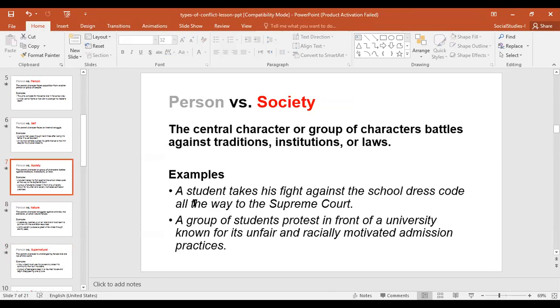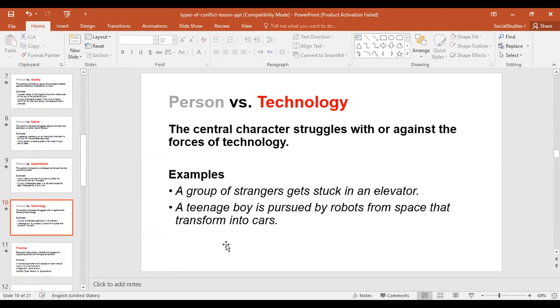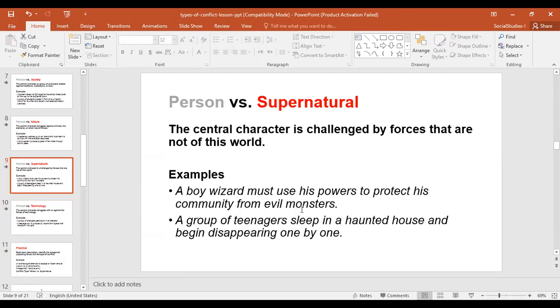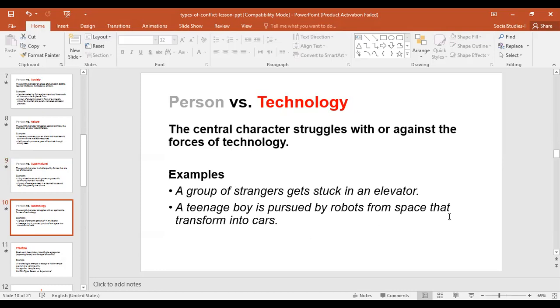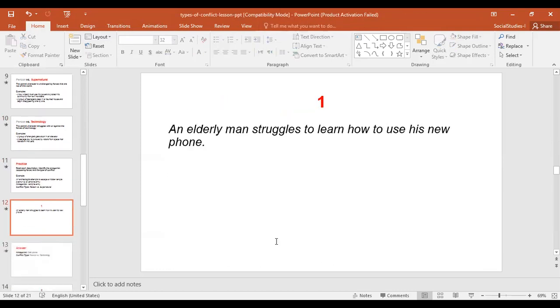All right, examples of lawsuits or racism or stuff like that. Things from nature, again, a ship, okay, a captain pursues a great white whale through stormy seas. This is again a part of nature. Okay, the supernatural: monsters, haunted houses, and so on. Technology: elevators, or robots from space. Again, these are technology.